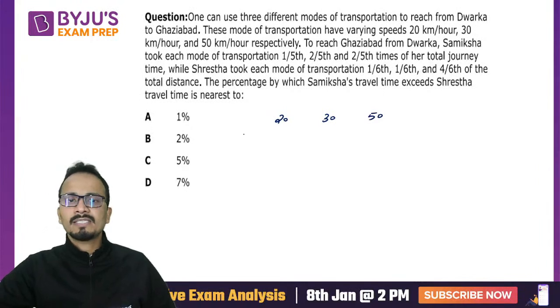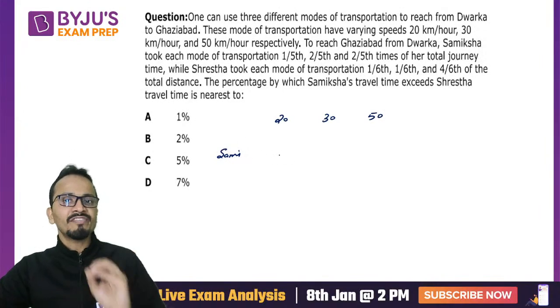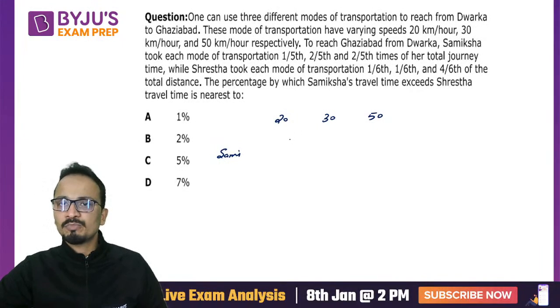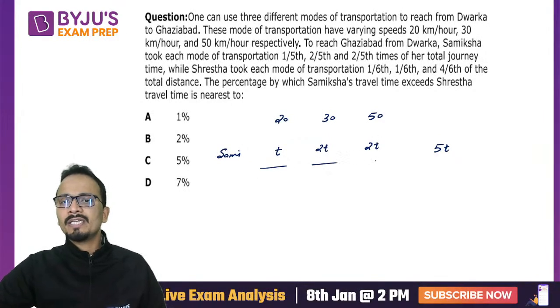Now to reach Ghaziabad, Samiksha, the first person, took each mode of transportation for 1/5, 2/5 and 2/5 times of the total journey time. So she has respectively spent 1/5, 2/5 and 2/5 of the total journey time on each of these transportations. If I take the total time spent by Samiksha as 5t, she has taken t time here, 2t time here, and 2t time here, using which I can calculate the distances.